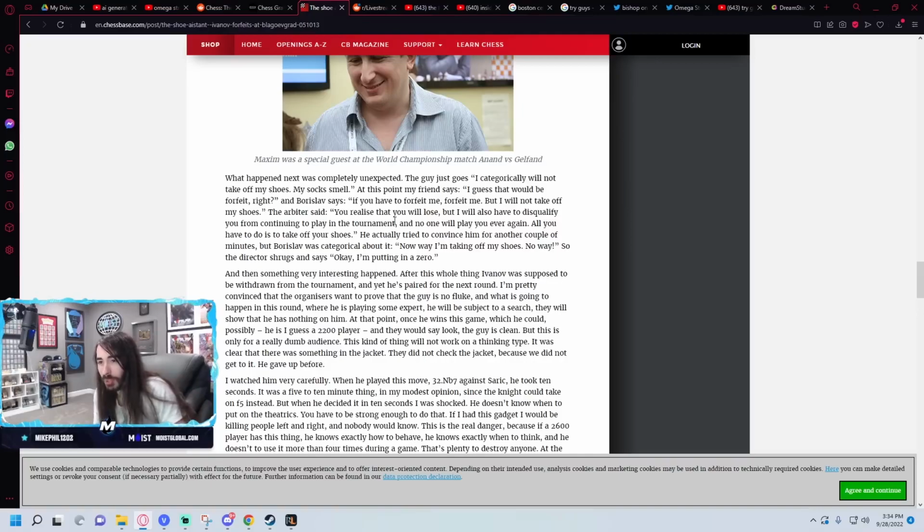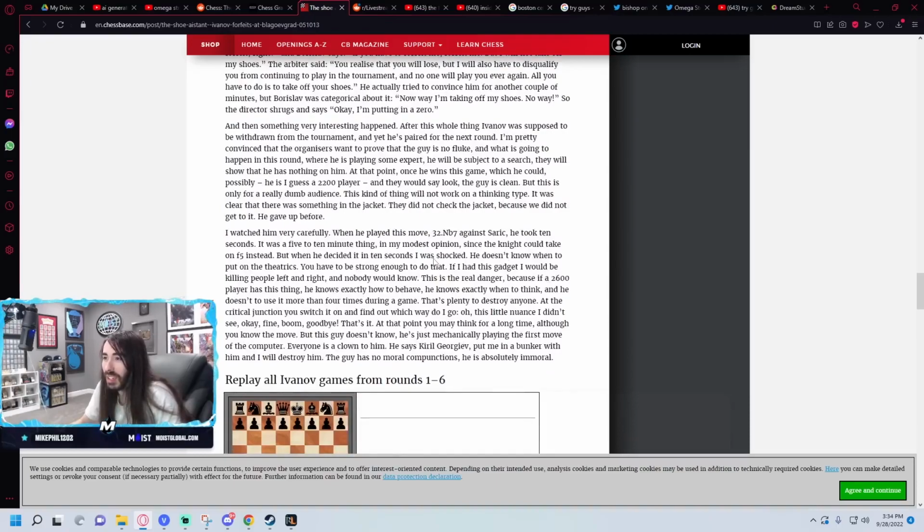After this whole thing, Ivanov was supposed to be withdrawn from the tournament, and yet he's paired for the next round. Pretty convinced that the organizers want to prove that the guy is no fluke, and what is going to happen in the next round where he's playing some expert. He'll be subject to a search. They will show that he has nothing on him. At that point, once he wins the game, which he could possibly, he is a 2200 player, and they would say, look, the guy's clean. But this is only for a really dumb audience. This kind of thing will not work on a thinking type. Yes, the intellectual.